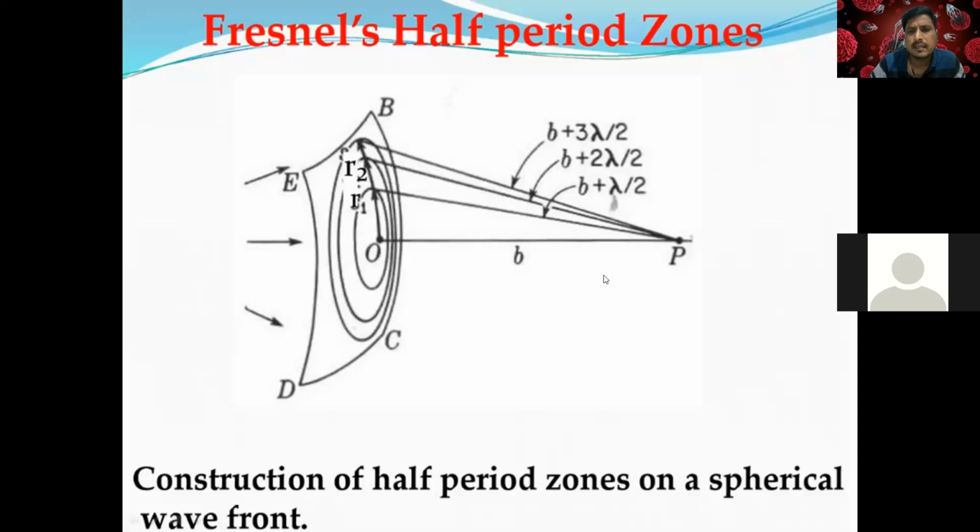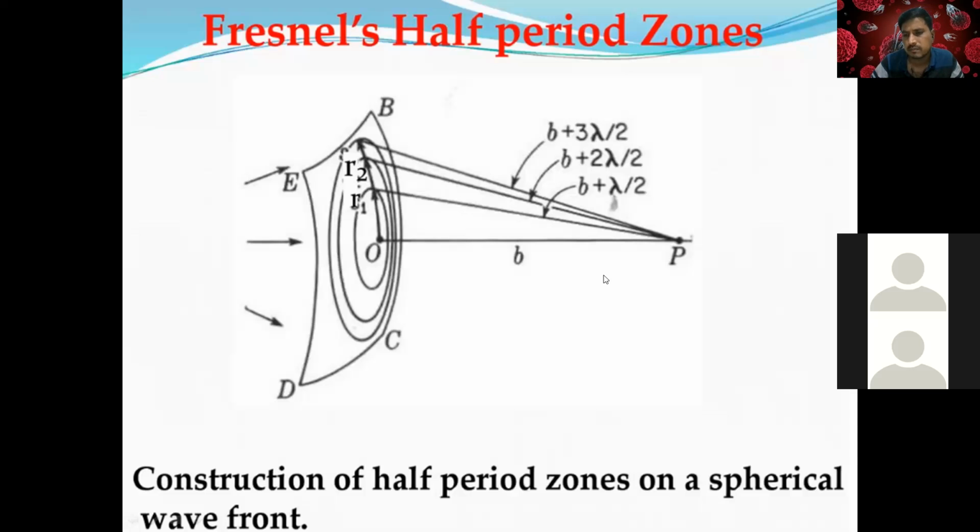Does the area of the half period zone depend on the wavelength or not? Yes or no? Tell me. Yes for Y, no for N. If you don't know, say no, no spelling needed. Yesterday we spent one hour teaching this Fresnel half period zone.